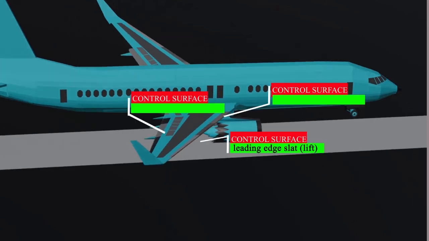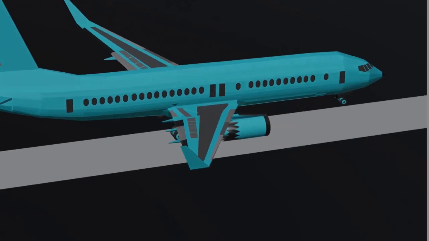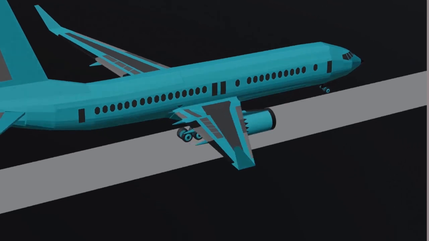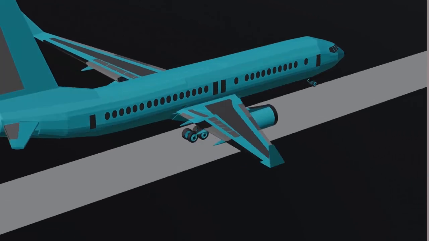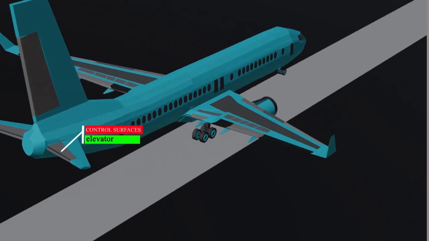Flaps. These are secondary control surfaces classified into two: the leading and trailing edge flaps. They extend downwards and are needed for increasing lift. Slats. These are secondary control surfaces used in a similar way as flaps, and they also extend downwards. They are found in the front of the wing.